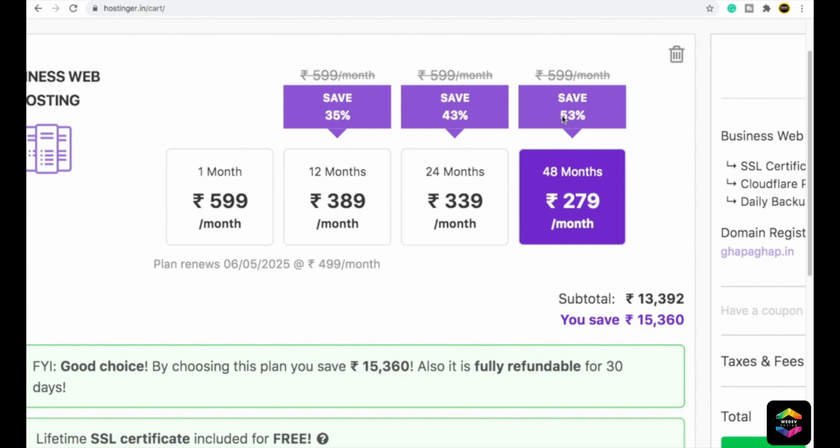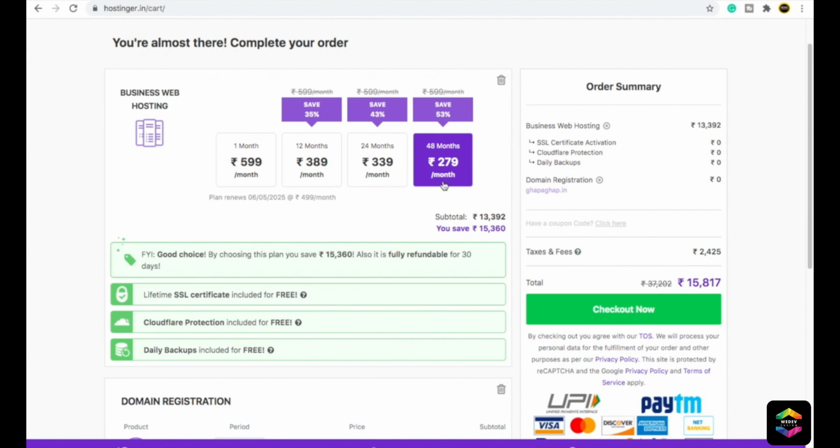That is a huge amount. You can go with 24 months or 12 months, but I recommend you go with at least 12 months. Don't go with 1 month, it will be very expensive for you. Try to go with 48 months. So this is the 48-month plan.